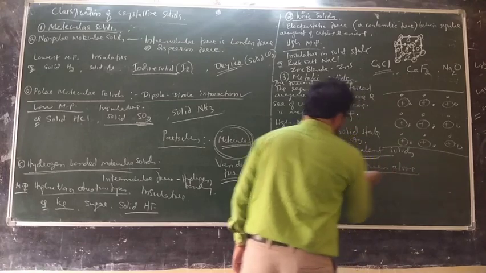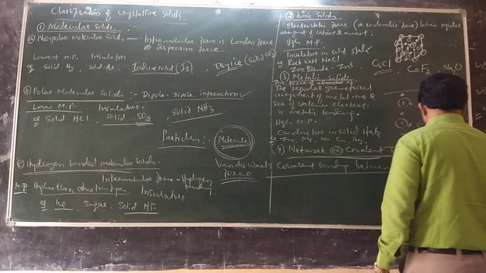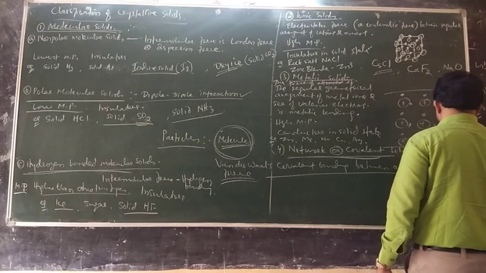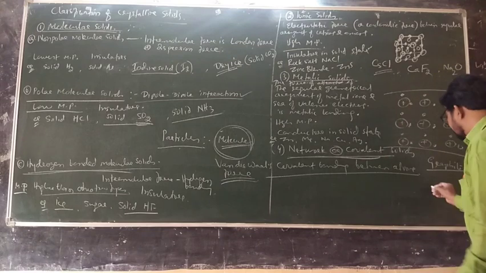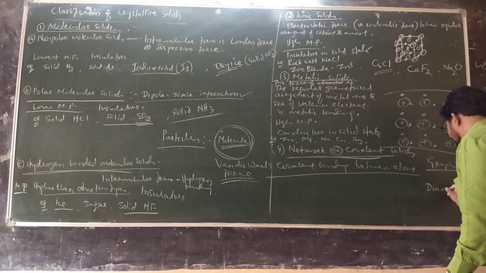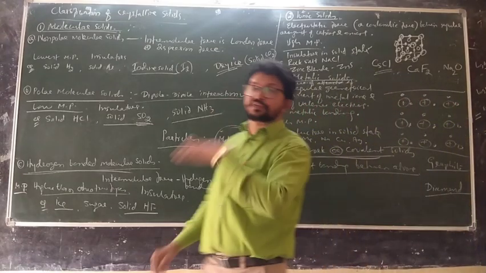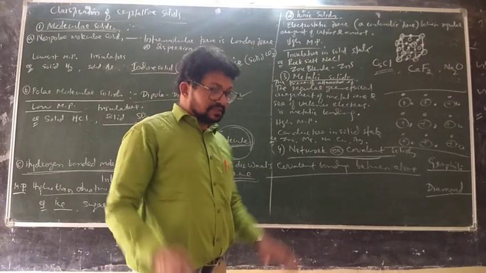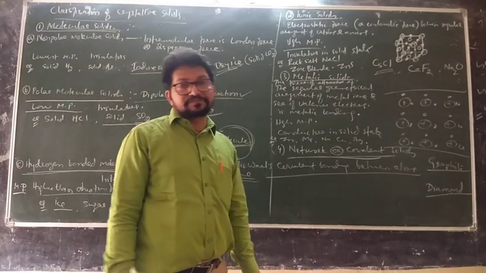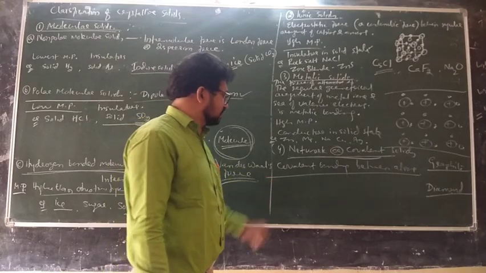Two best examples from the p block elements you have studied: one is graphite, whose structure you recall as a hexagonal layer structure. The other is diamond, a giant polymeric tetrahedral network structure. So these two are the types of solids. You can recall the structures also.